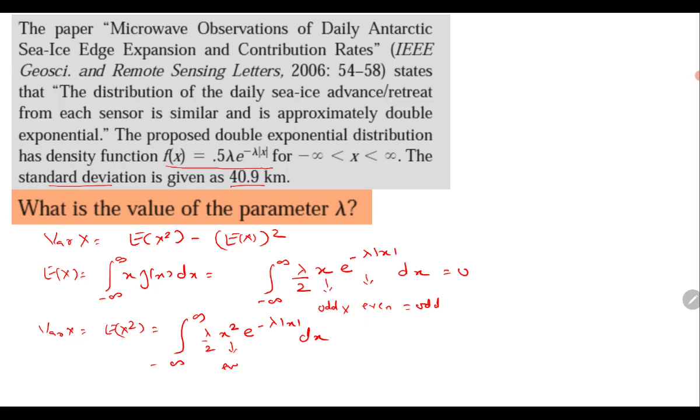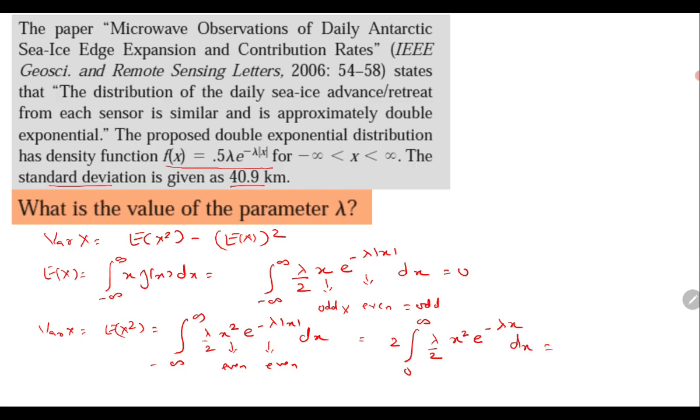Now x square is even, and the exponential function is even. When it is an even function, then the integration from minus a to a becomes 2 times 0 to a. So 2 times 0 to infinity, lambda by 2 x square e raised to the power minus lambda x dx, since for the limits 0 to infinity, mod x becomes x only, it's positive.